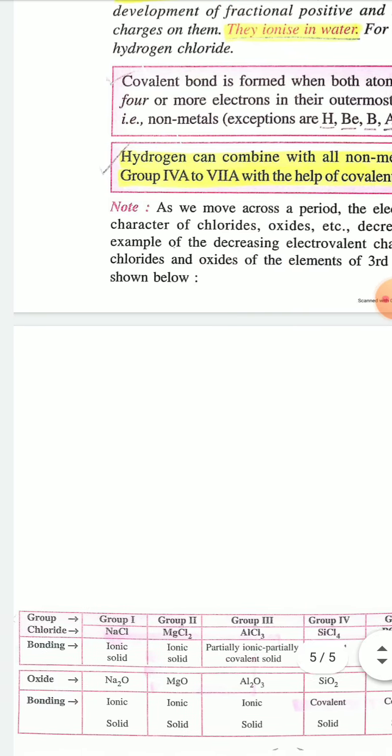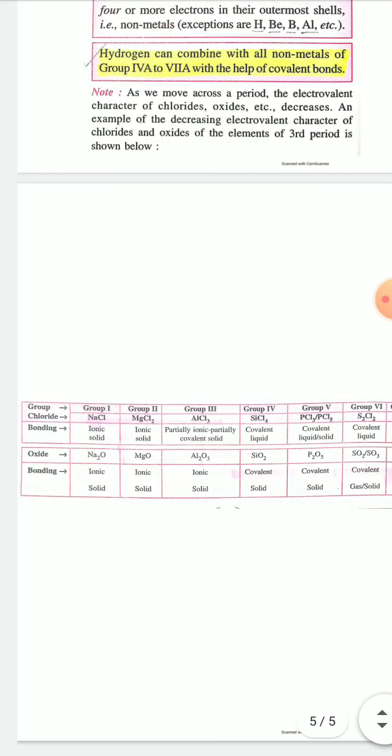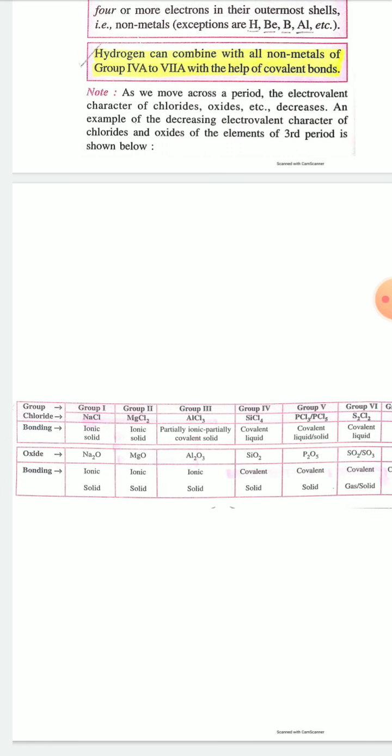Here in the table you can see chloride salts and oxide salts of third period elements are given.